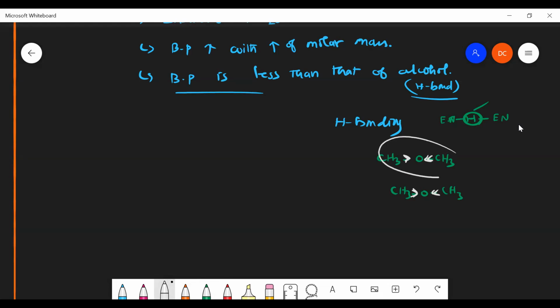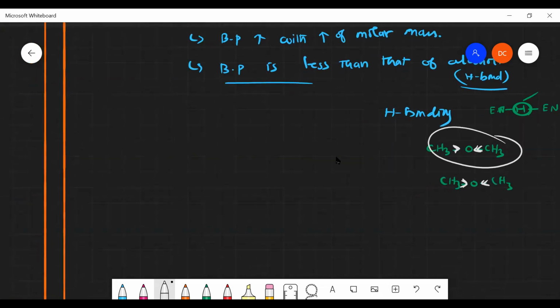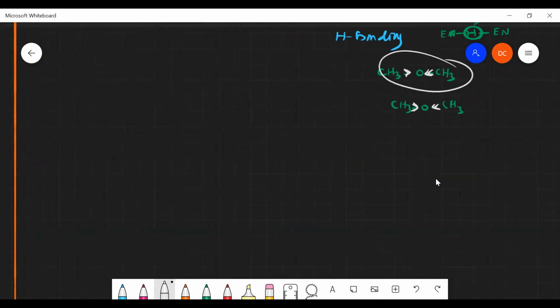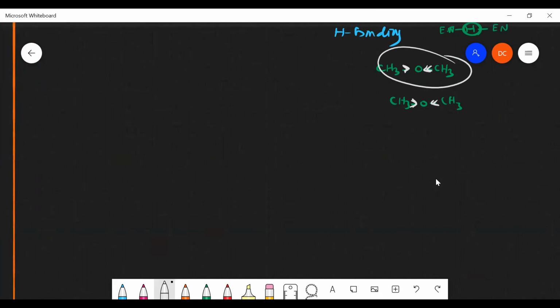It is almost a non-polar molecule, it doesn't have ionizing capacity. It has only slight dipole-dipole interaction, because the dipole moment is very, very less. That's why it does not form any hydrogen bonding, so generally it is insoluble in water.